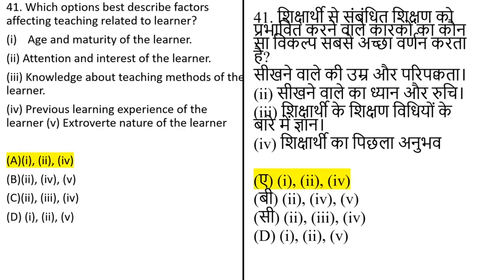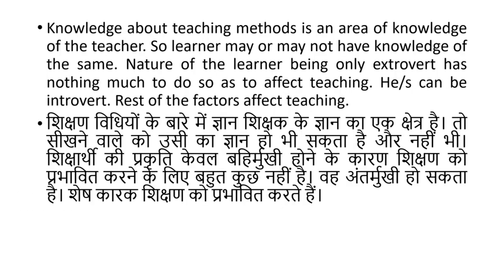The correct answer to this question is option A. Knowledge about teaching methods is an area of knowledge of the teacher, so the learner may or may not have knowledge of the same. The nature of the learner being extrovert has little to do with affecting teaching. He or she can be introvert; the rest of the factors affect teaching.